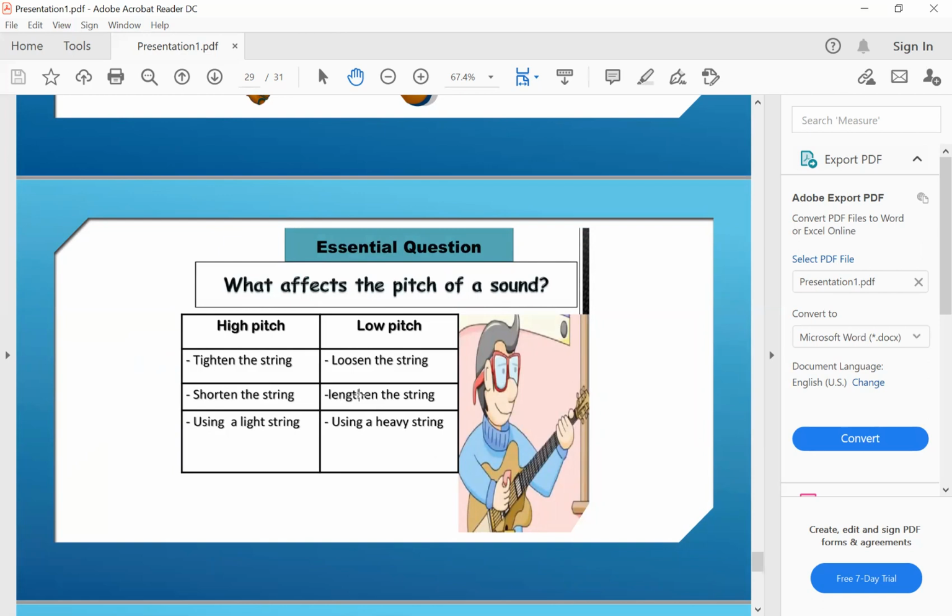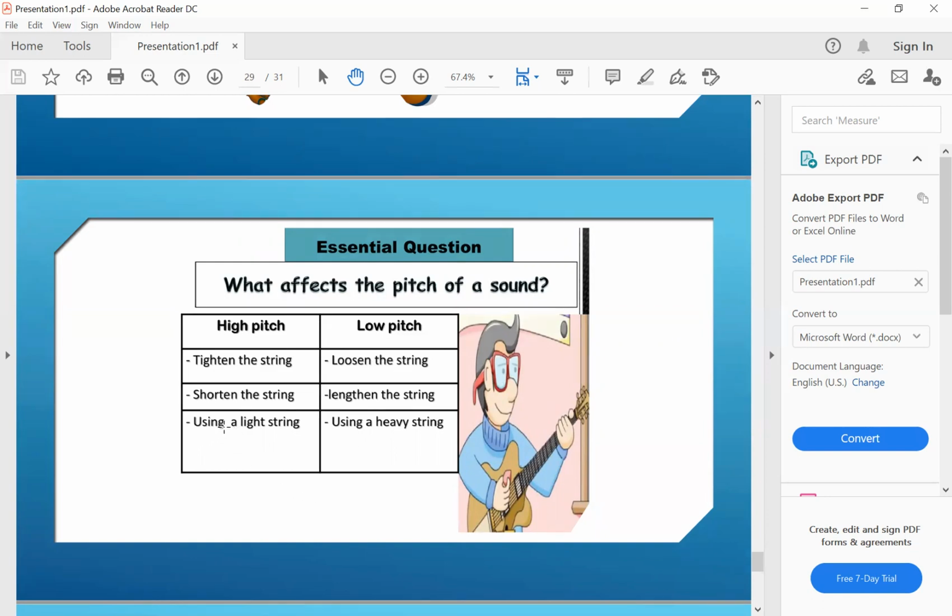Lengthen the string, make it longer, and the vibration will be slower, so it produces a low pitch sound. Also, we can change the pitch by tightening the string. When you tighten the string, it will produce a high pitch sound. When you loosen the string, it will vibrate slowly, so we get a low pitch sound.